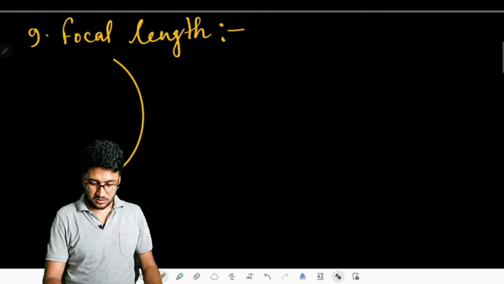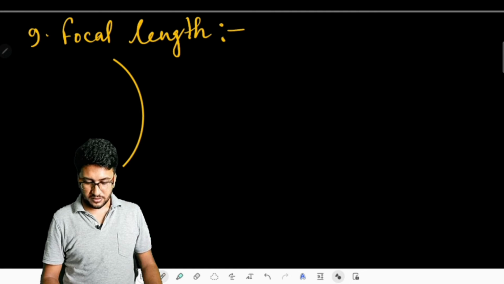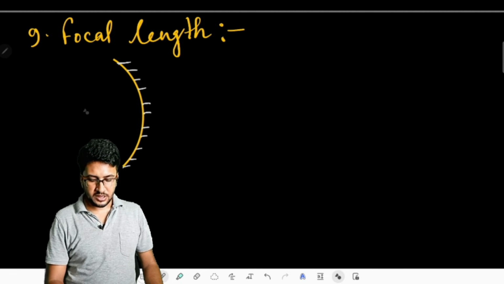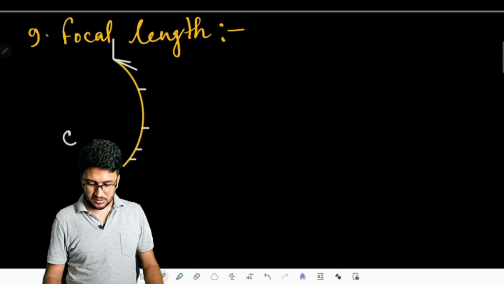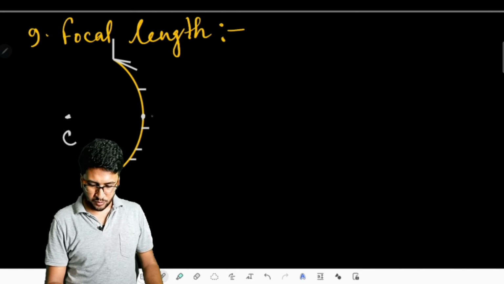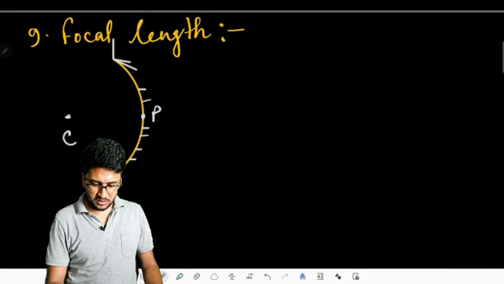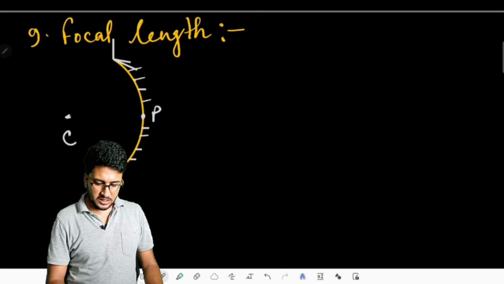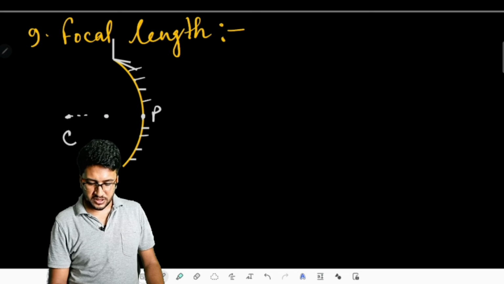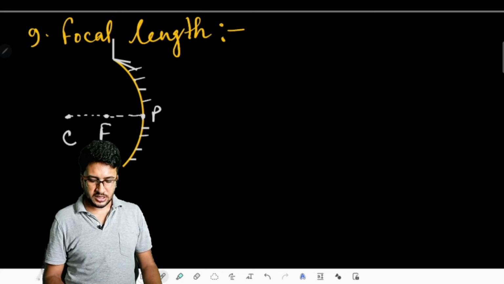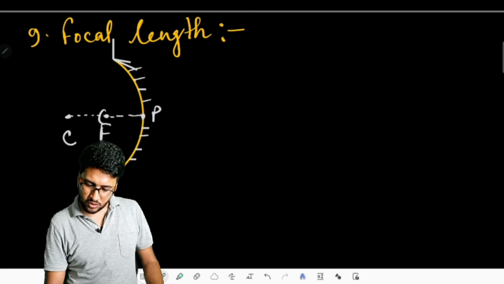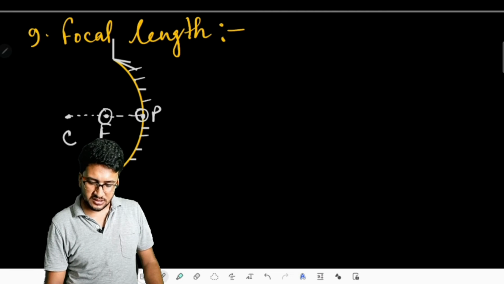If we take this concave mirror, in the above discussion we found that there are certain points like center of curvature, then pole of that mirror, then the middle point between this center of curvature and the pole is the focus that we have already got in our discussion above. So the distance between the focus and the pole of the mirror is said as the focal length.